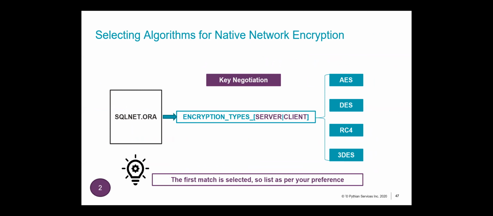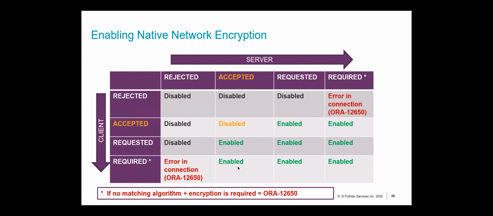Okay. Now, the thing over here is you are again using this parameter on the client as well as the server side. So whatever is the first algorithm that both the server and client agree on, using that algorithm, a session key would be generated. And that key would then be further used for your key negotiations. Okay. So this would be the way in which your entire system would work.